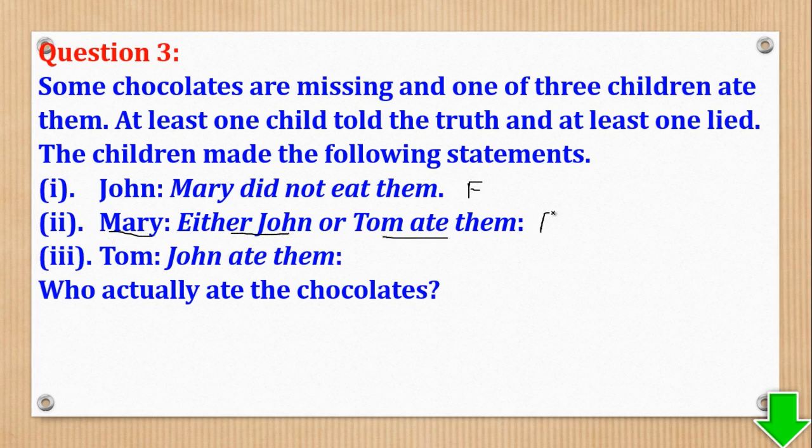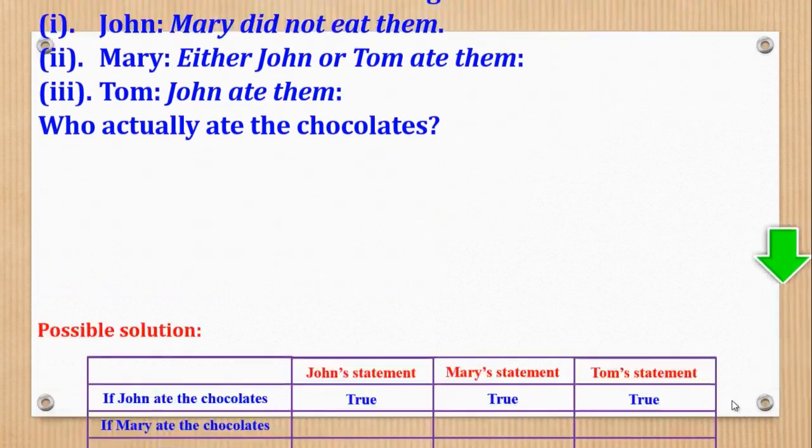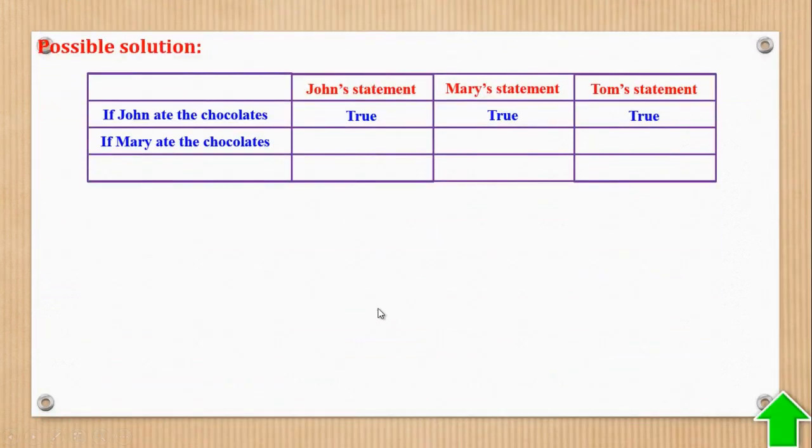This will be a lie because she ate them. Then Tom says John ate them. This will also be a lie. So all are false. Let us fill false for John's statement, false for Mary's statement, false for Tom's statement.